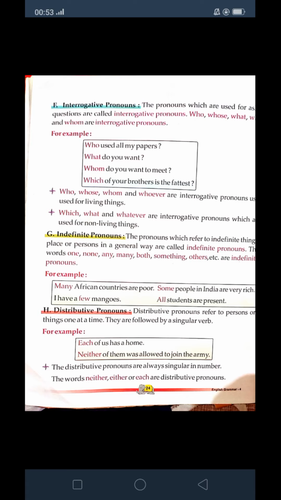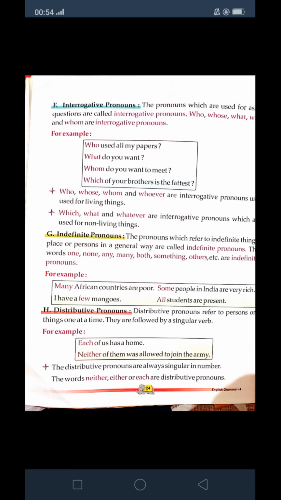Now, the last one is the distributive pronoun. Distributive pronouns refer to persons or things one at a time. Just like, each of us has a home. Neither of them was allowed to join the army. Distributive pronouns are always singular in number.